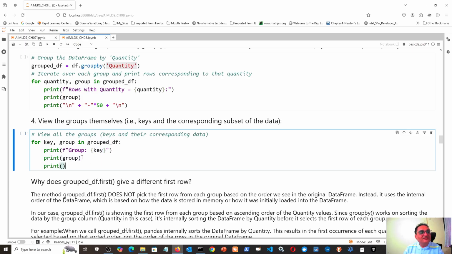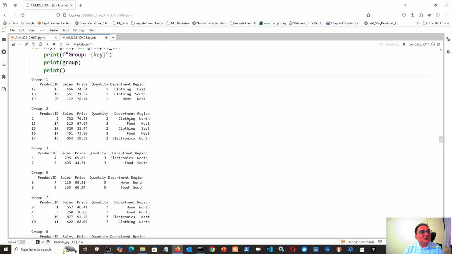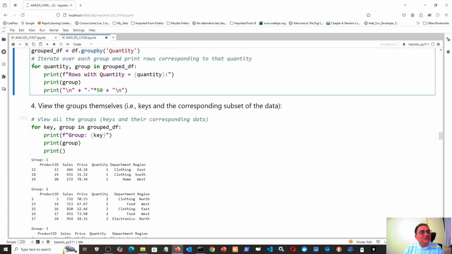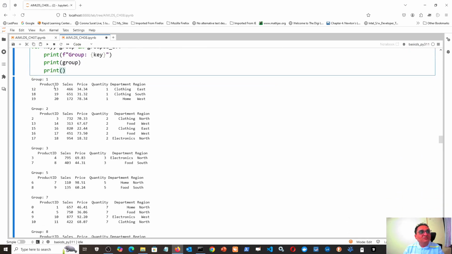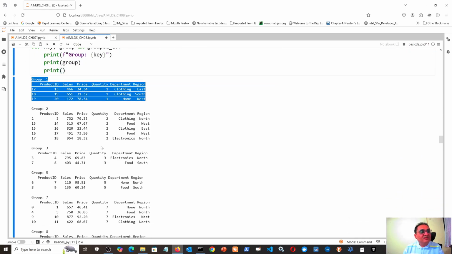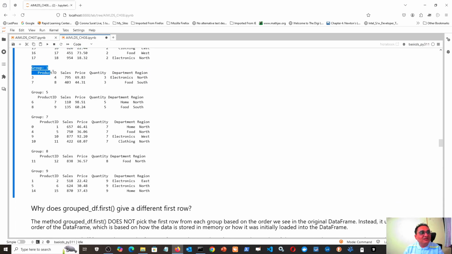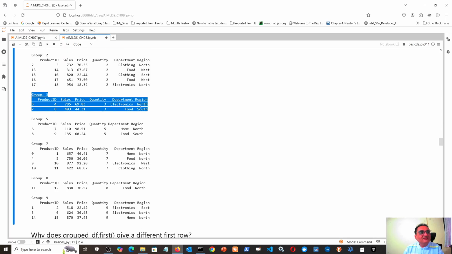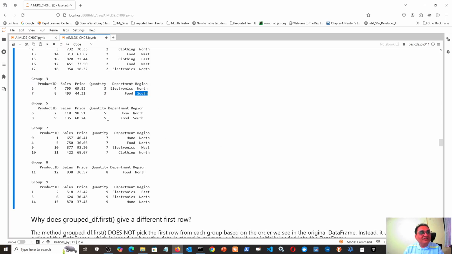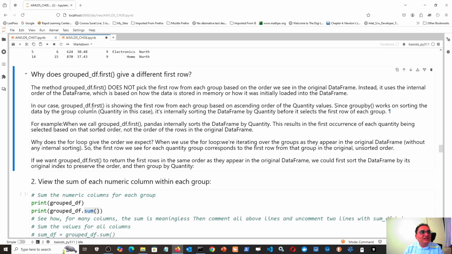Now you print the group and see if it is exactly the same output or not. Then it is exactly the same output as it was found by my longer for loop. You can get entire group 1, entire group 2, from which you can then do some analysis. For example, group 3, quantity 3: 3 quantities are sold only in north and south region. East and west are completely eliminated. Why? That kind of analysis you will assign to your data scientist, and he will come out with some solution. So this is okay.